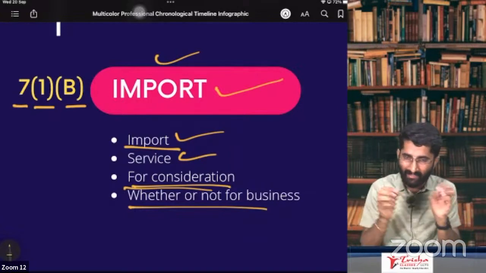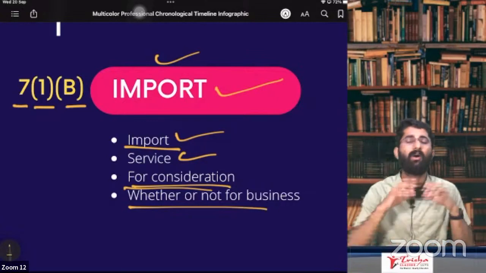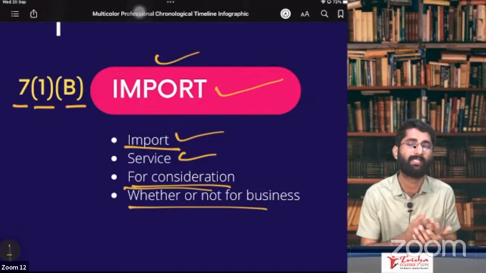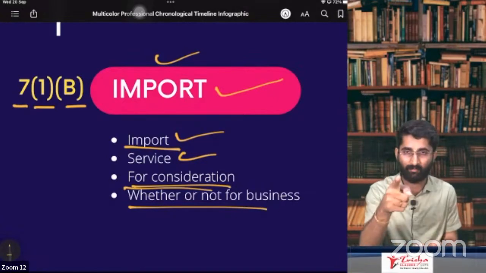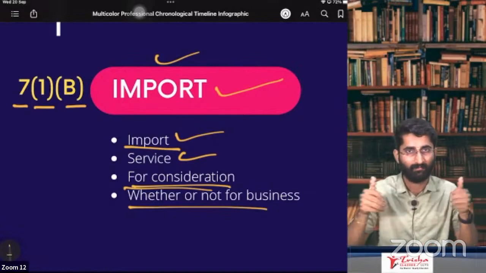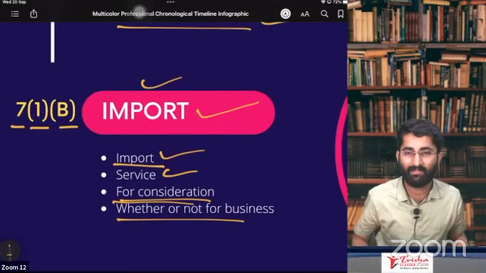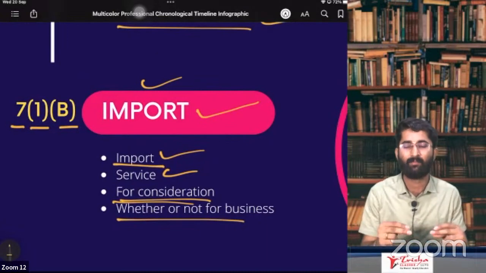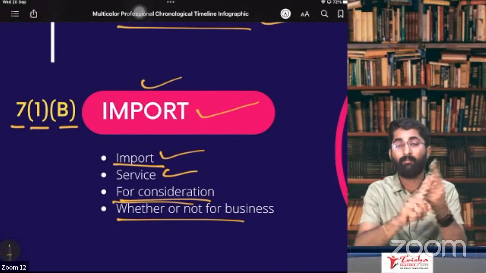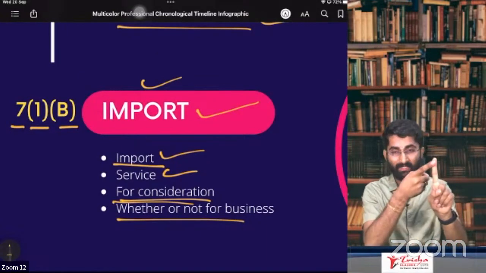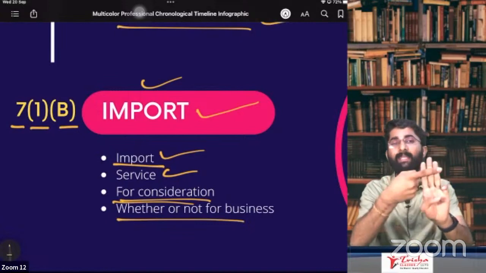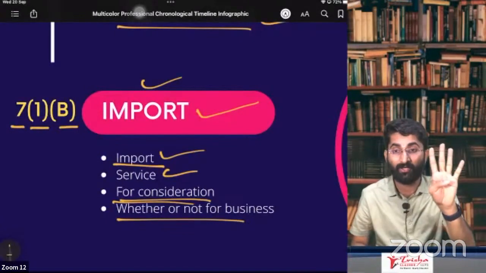You are using this for the business purpose or not for the business purpose. This will be considered as supply. That is your supply. You are the importer. Section number 7, subsection 1, clause B is done. Remember this: importation of service for a consideration, whether or not for the business purpose.